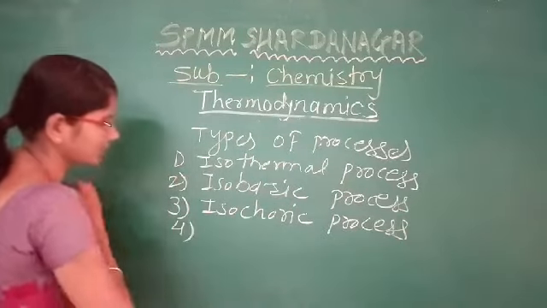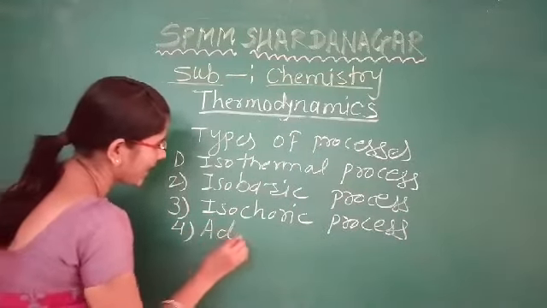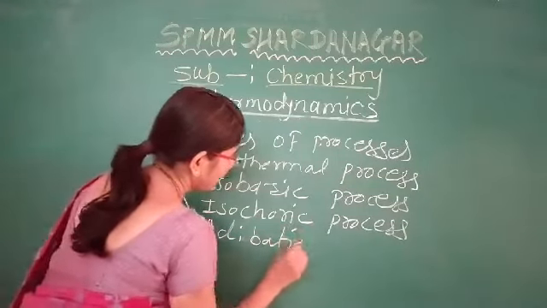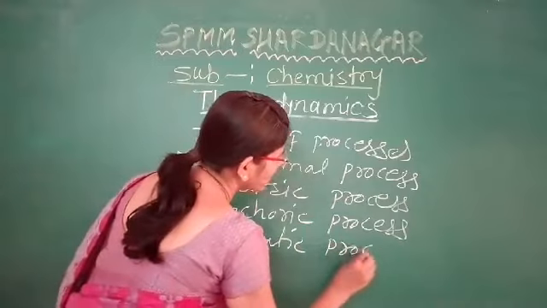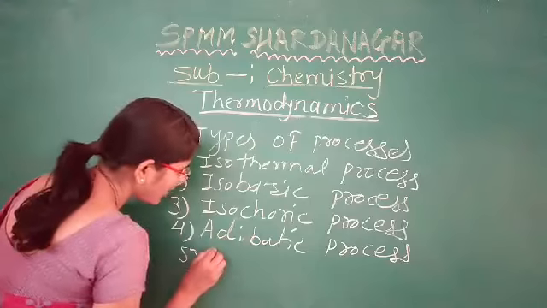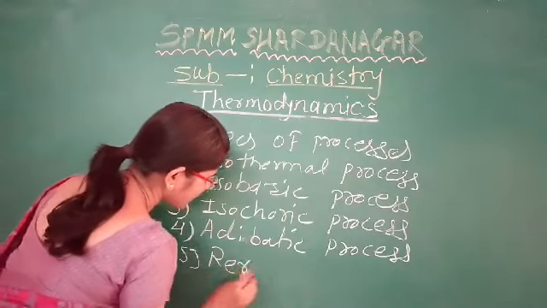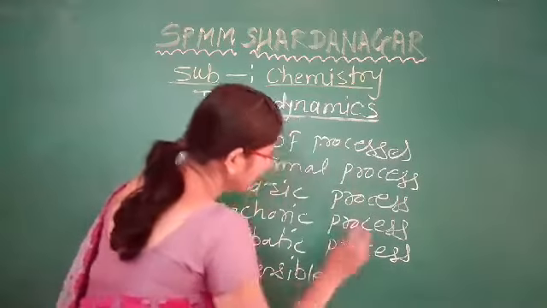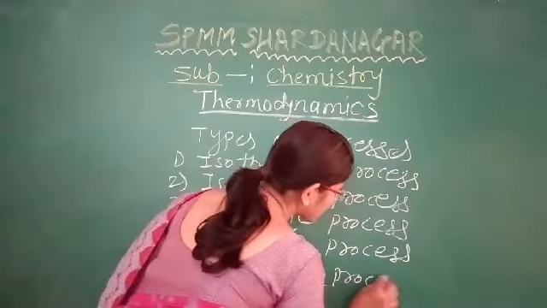The fourth one is the adiabatic process. And the fifth one is the reversible process.